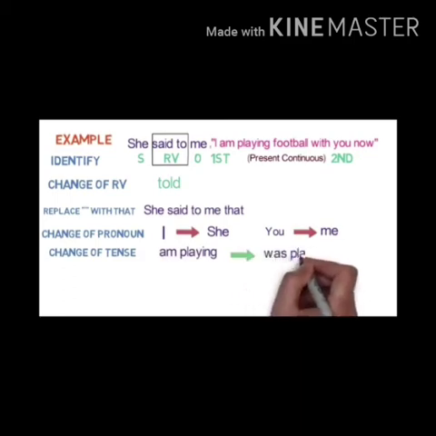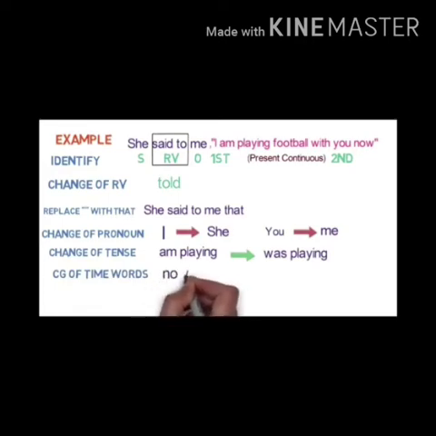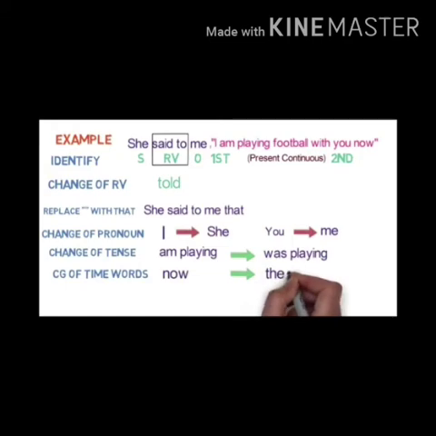Okay. Am playing. This I told you that when the reported verb is in a past tense, then we are changing the tense also into a past continuous. Then we will change into the past continuous. Okay. And now this also I told you that this is the specific word and it will change. How? Now changes with then. So see how we are changing.